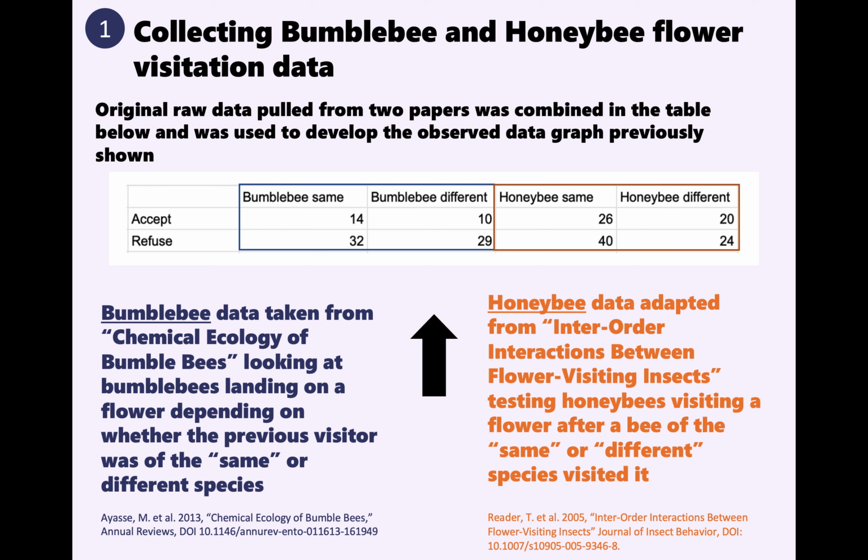This is what bumblebee same and bumblebee different stand for, and the same applies for the data in the orange, which was taken from interorder interactions between flower visiting insects, which looked at honeybees visiting a flower after another honeybee had visited it, which is what honeybee same stands for, and then honeybee different stands for honeybee visiting a flower after a bumblebee had visited it.